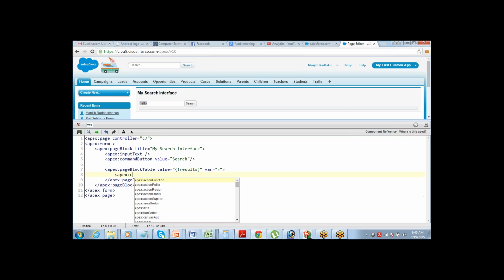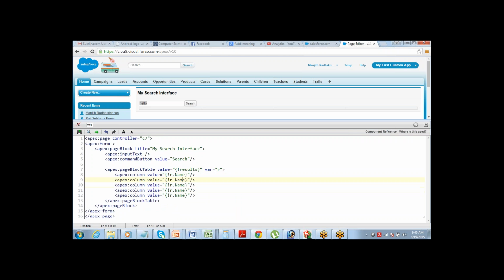Apex column value, name, industry, phone, fax.